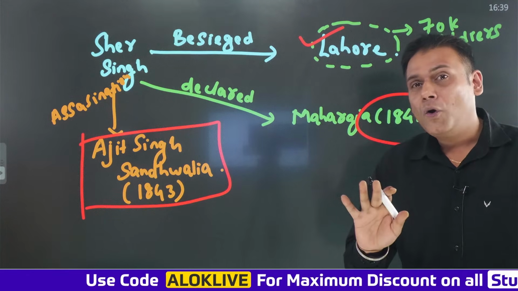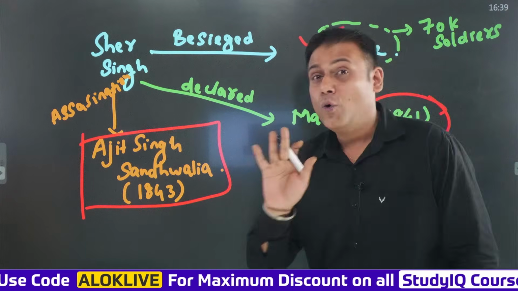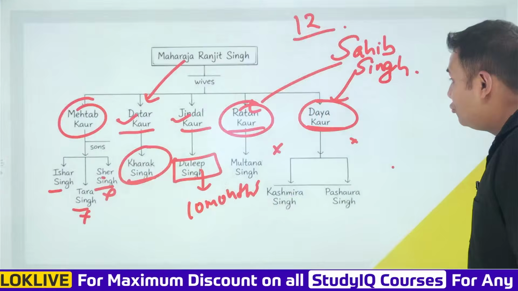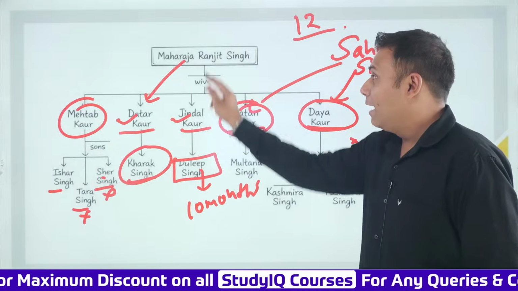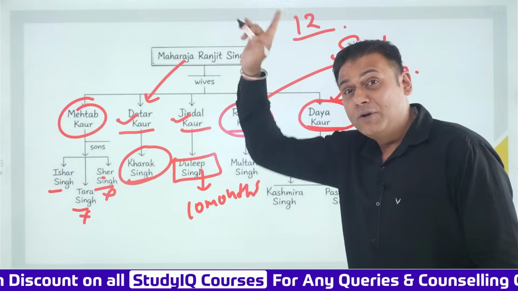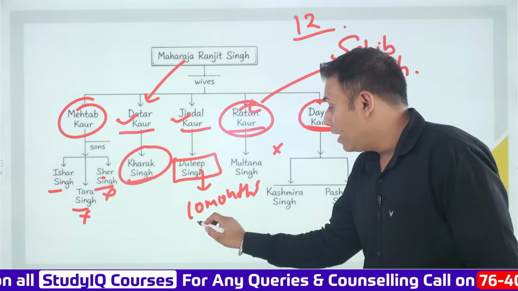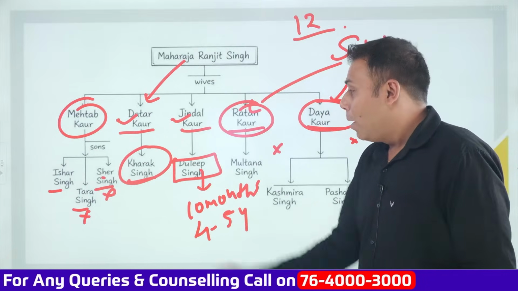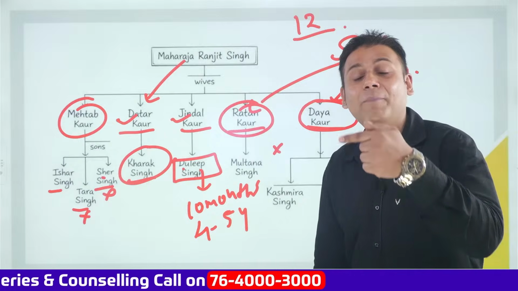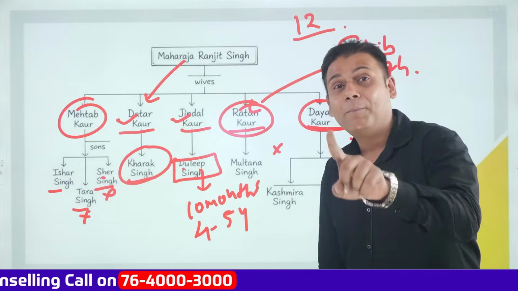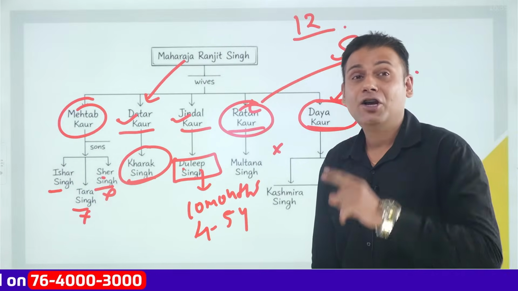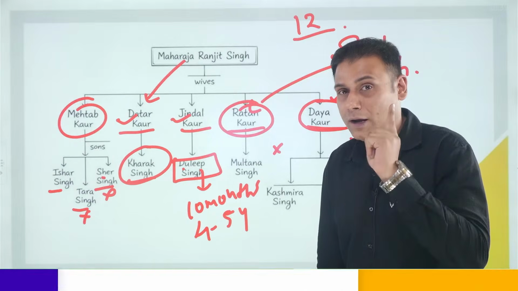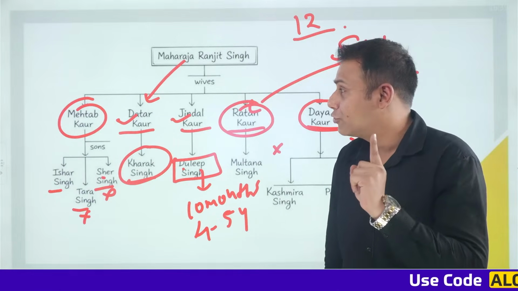And by now, Dalip Singh, who was the son of Maharani Jindal Kaur and Maharaja Ranjit Singh, initially he was 10 months. By now, he is 4 to 5 years of age. And now, Maharaja Dalip Singh became the next ruler of the Sikh Empire after the death of whom? Sher Singh. So, I'll repeat the points again in short.